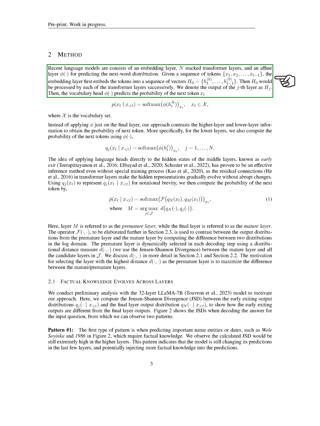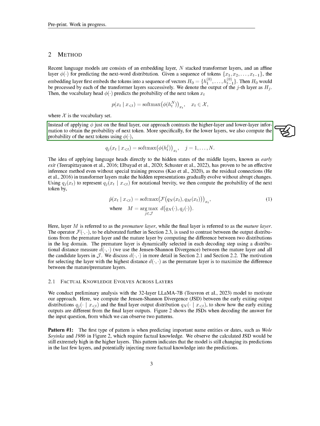Recent language models consist of an embedding layer, several stacked transformer layers, and a layer for predicting the next word. Given a sequence of tokens, the embedding layer first turns the tokens into a sequence of vectors. These vectors are then processed by each of the transformer layers in turn. We denote the output of each layer as H instead of applying the prediction layer just on the final layer. Our approach contrasts the information from the higher and lower layers to determine the probability of the next token.